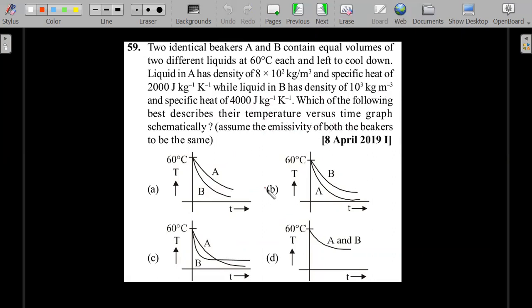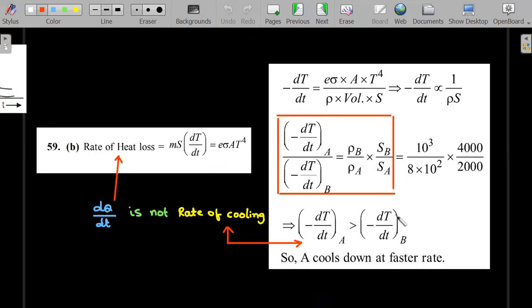Okay, right. I think you should be able to do this very easily. Try it out with confidence just for 30-40 seconds. And here we go. So rate of heat loss is dQ by dt, is not rate of cooling. That's what I wanted to highlight in this problem. A lot of people, whenever they say rate of heat loss, or rate of cooling, they try to think it is dQ by dt.